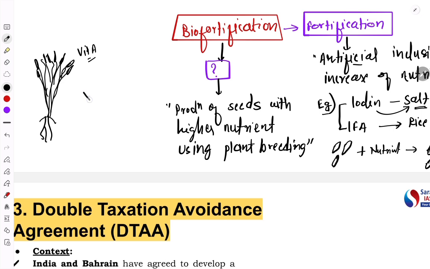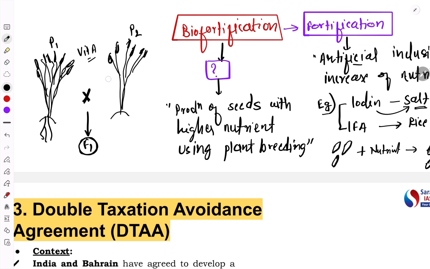How I will do? Let's say there is another crop which is in the forest area, which is in the other country. So what we will do is that we will bring this crop here and we will cross them. We will do the hybridization, and through this parent 1, parent 2 will be crossed, and its child, that is its progeny, will be generated.